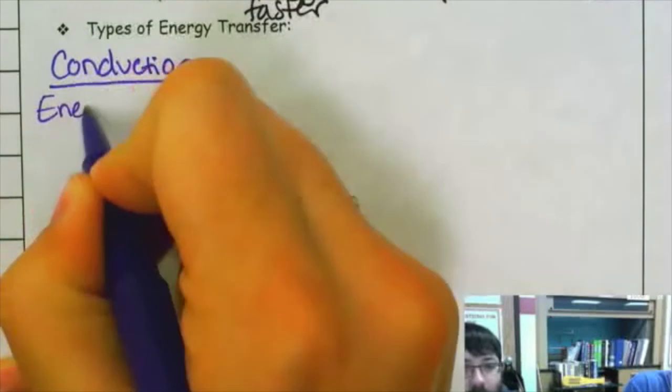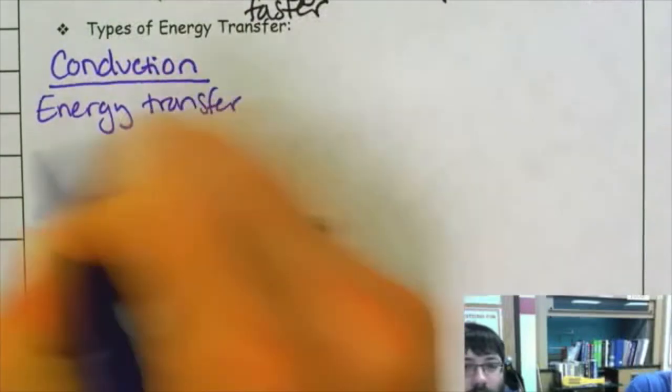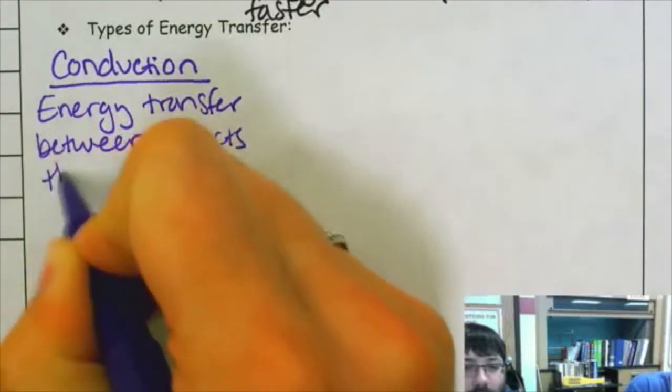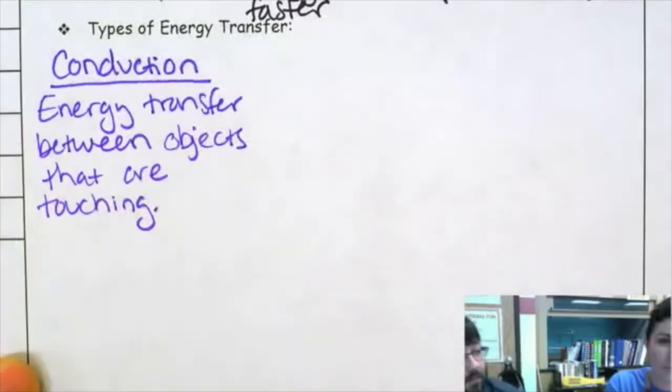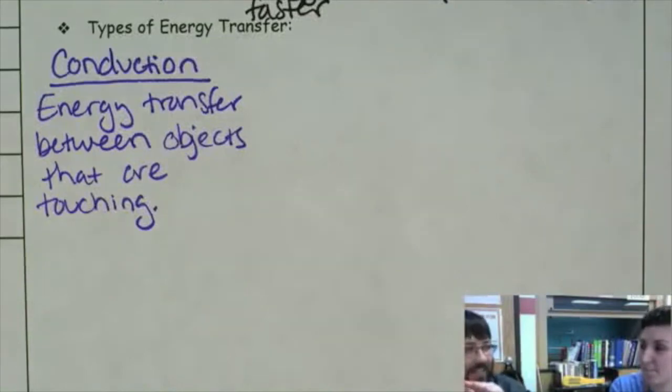energy transfer between objects that are touching. And I really like to cook, especially pan-sear, so I love conduction, because right when that food hits that metal surface and they touch, that's when all that heat starts going into the food. That's right. So when food is sitting on a pan, I think that's really good.